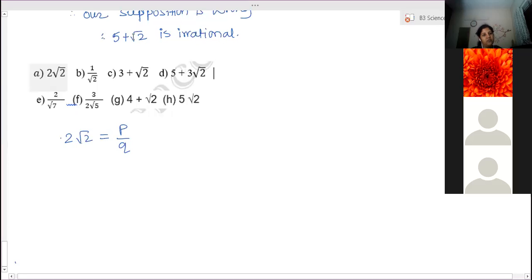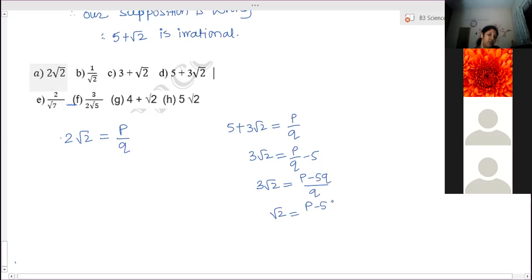3 plus root 2 is the same as 5 plus root 2. Assume 5 plus 3 root 2 is rational, equal to p by q. Then 3 root 2 is equal to p by q minus 5. Then p minus 5q by q is equal to 3 root 2. So root 2 is equal to p minus 5q by 3q. Root 2 is irrational, p minus 5q by 3q is rational.